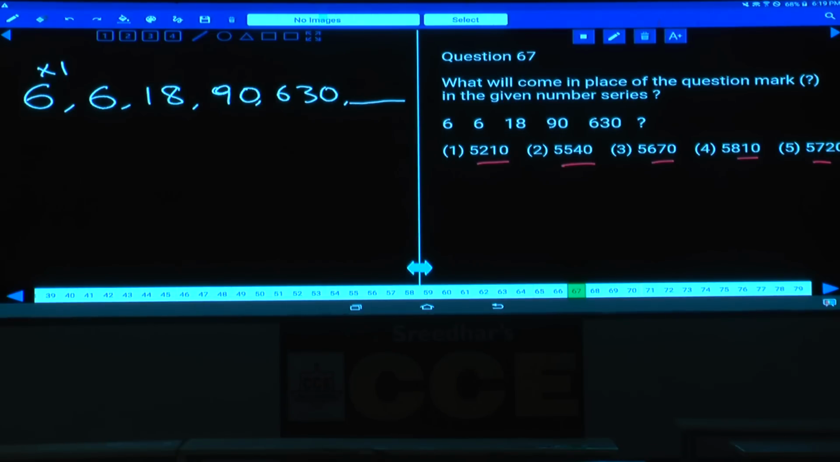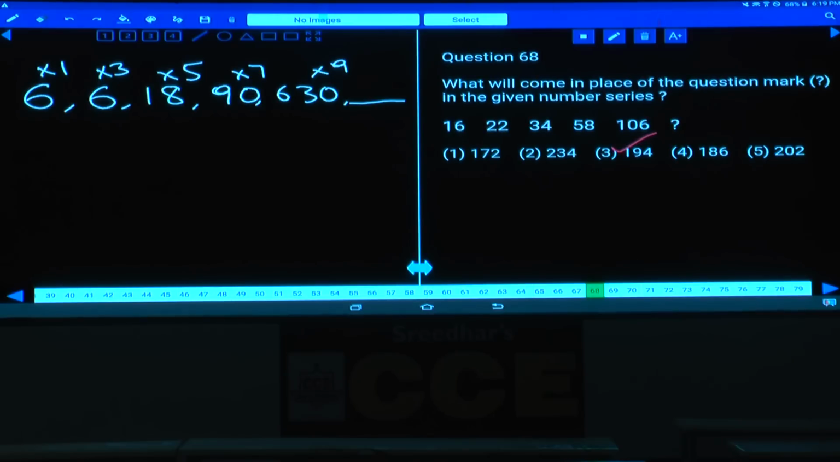6 into 1 is 6, 6 into 3 is 18, 18 into 5 is 90, 90 into 7. 1, 3, 5, 7. What are these numbers? Odd numbers. And the next odd number after 7 is 9, 630 into 9, what is the number here? 5670, that is choice 3. Choice 3 is the answer. 67. Then question number 68.